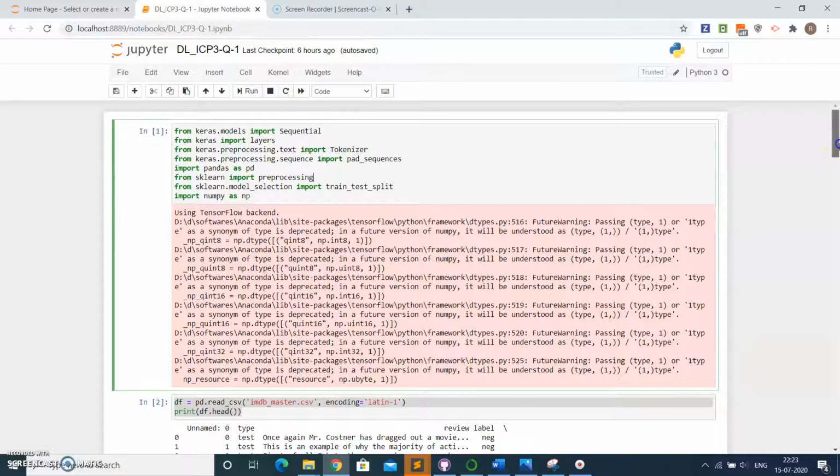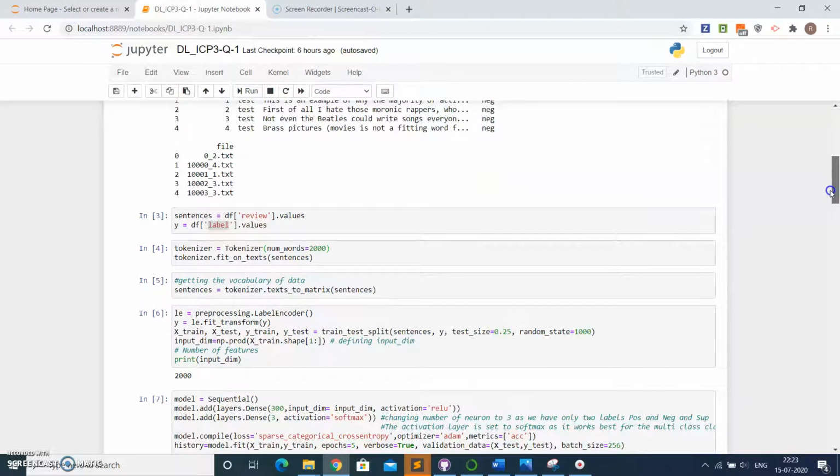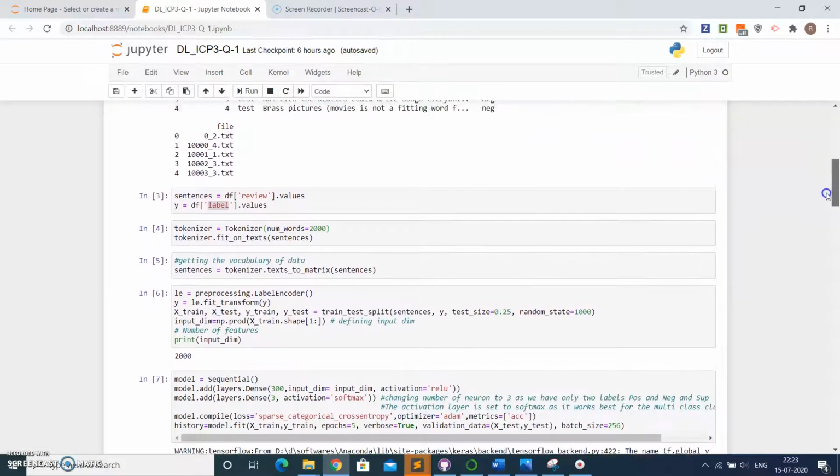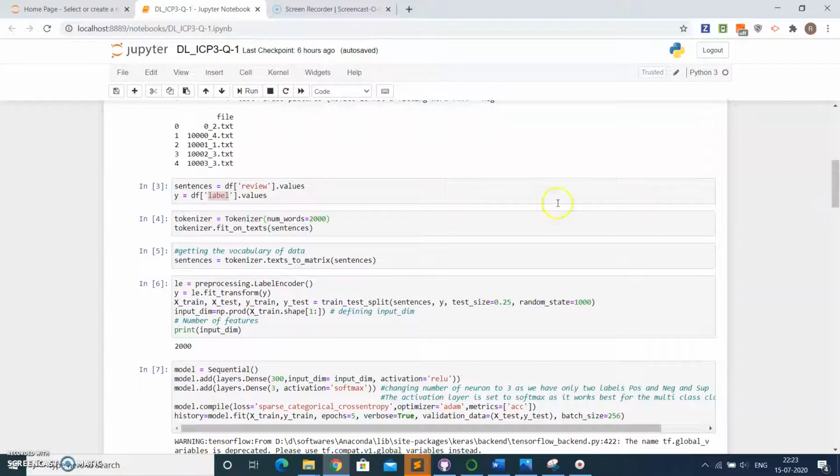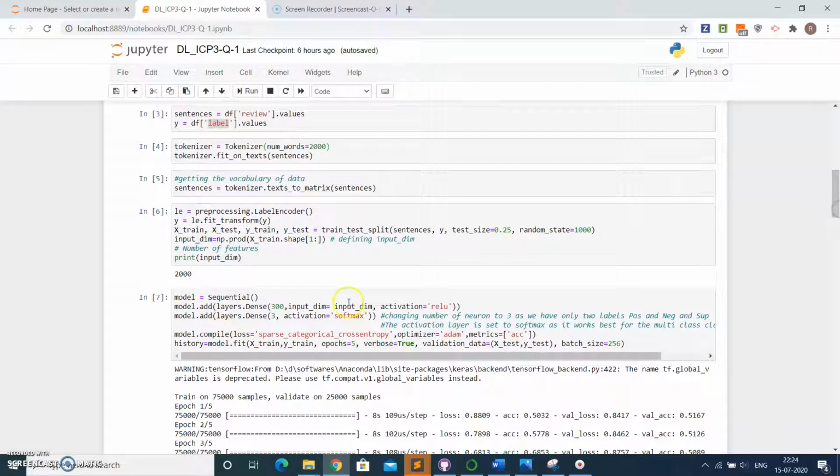Coming to the first question. The first question is to identify the three mistakes that are given already in the code. The first one is that the input dimension, or input DIM, is not given. The input dimension is not given, and in actual the input dimension should be equal to the number of columns of the trained data set that is obtained after performing the train test split over here.